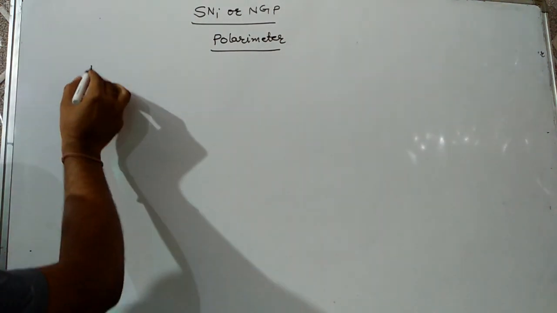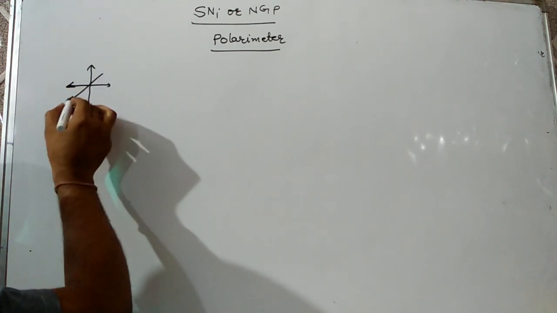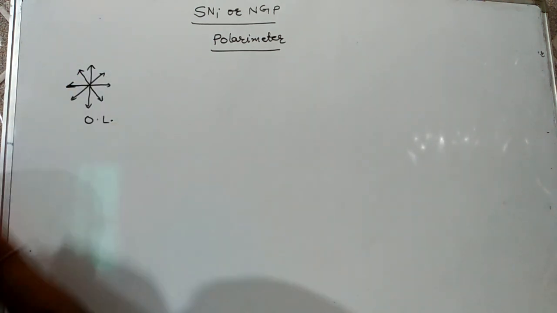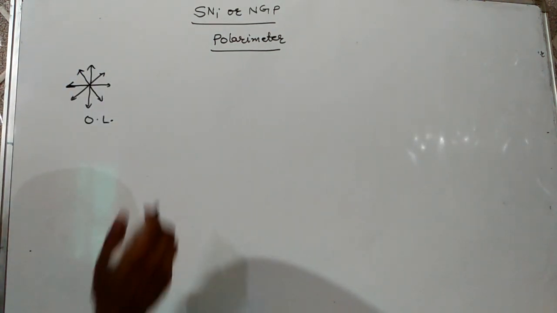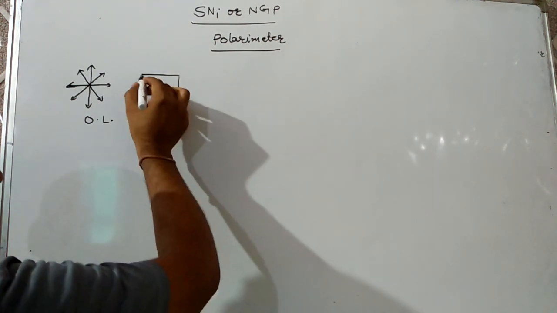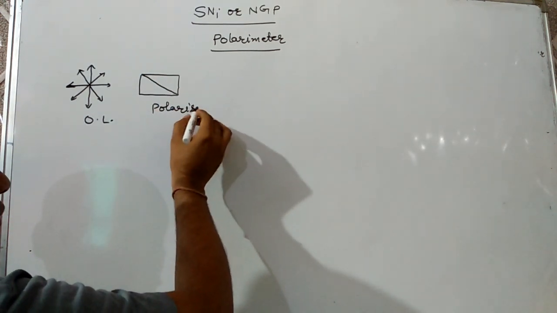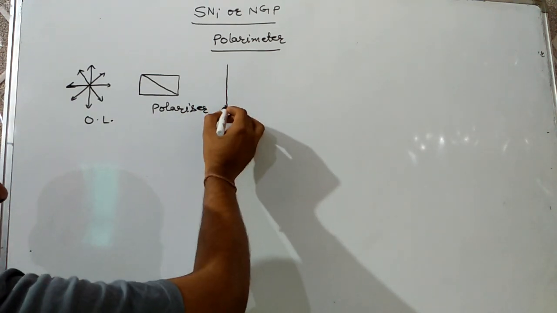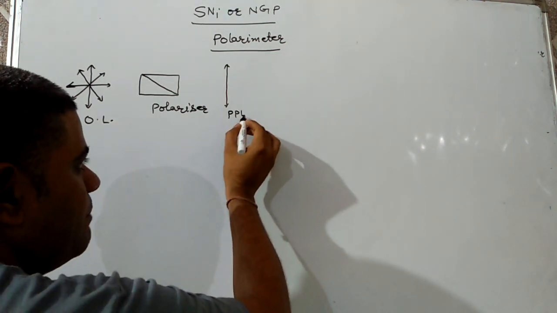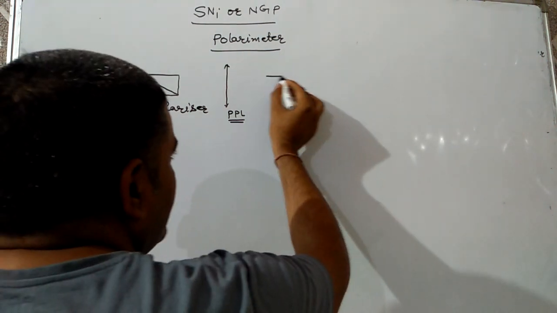First, we have to take ordinary light, and that ordinary light can vibrate in all directions. So, first we have to pass it through a polarizer, due to which it gets restricted to vibrate in a single plane, and such light is known as plane polarized light.